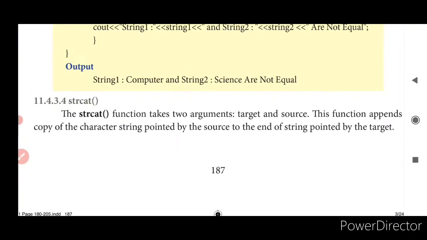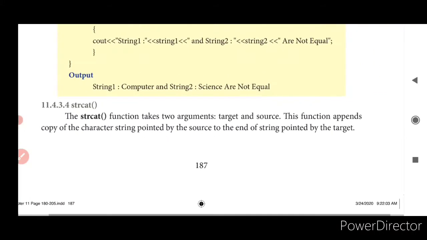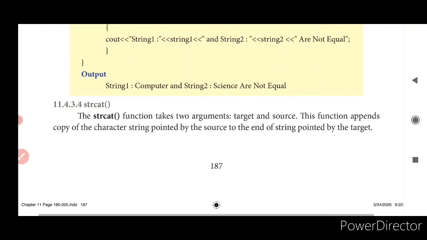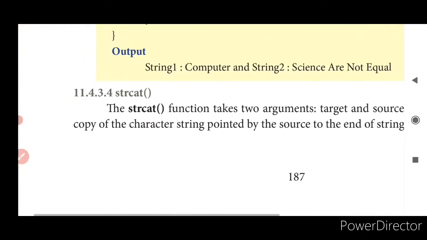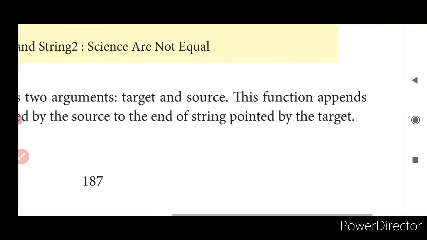And what is strcat? strcat is used for appending. What is meant by appending? To the end of the first statement, the next statement can be added up. That is termed as appending. Here we take two arguments, target and source. The function appends the copy of the character string pointed by the source to the end of the string pointed by the target.